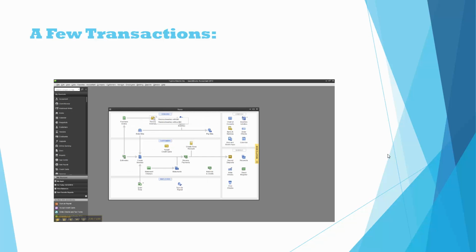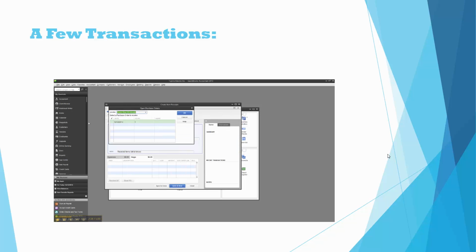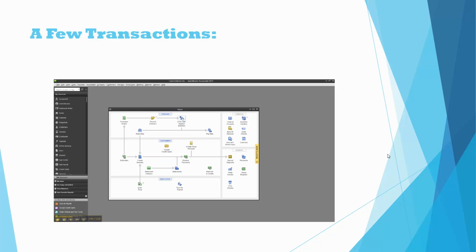Okay, now we're going to receive that inventory from Green River Wholesale. We want to use that purchase order that we just made. And our total due to them is going to be $920. They're going to bill us later. Okay. Now we're going to receive that bill.